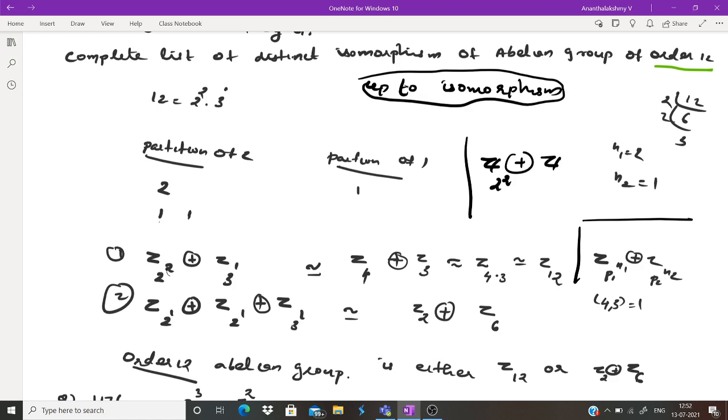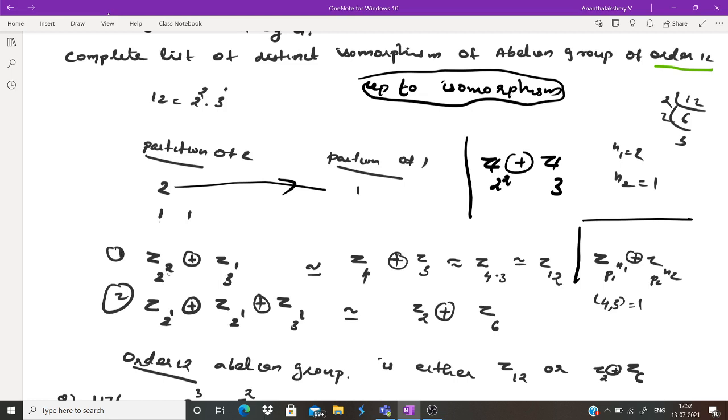Now we write the partition of 1, that is, the power of 3. So 2 is the power of 2 and 1 is the power of 3, this combination 2, 1. You look at the powers of p1 and p2. Here p1 is 2 and p2 is 3.